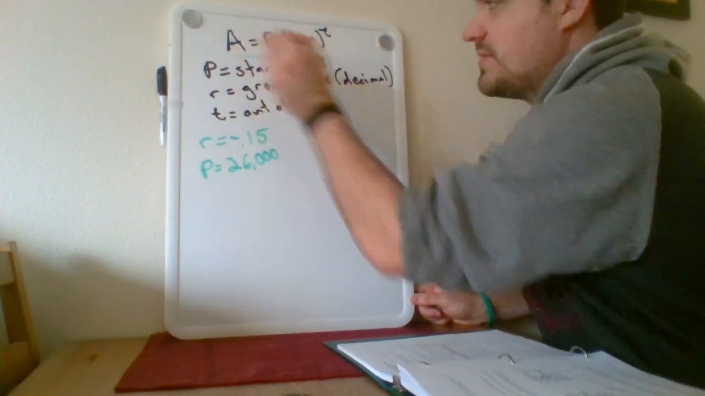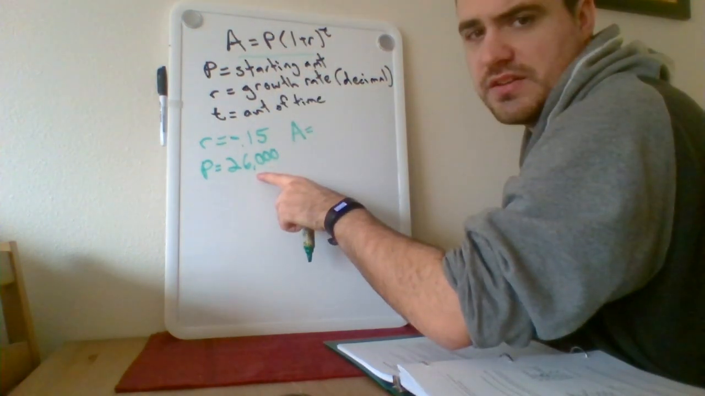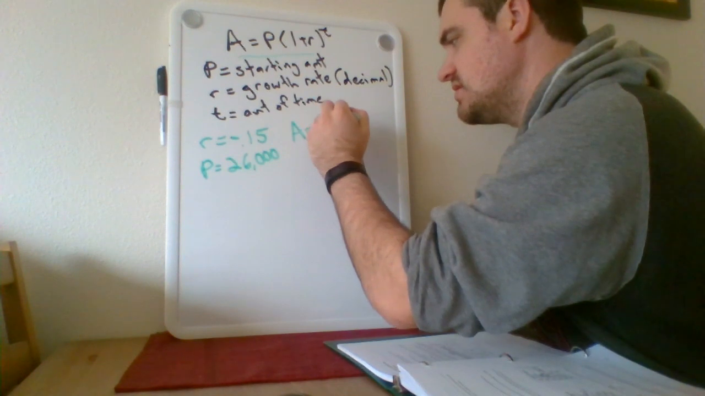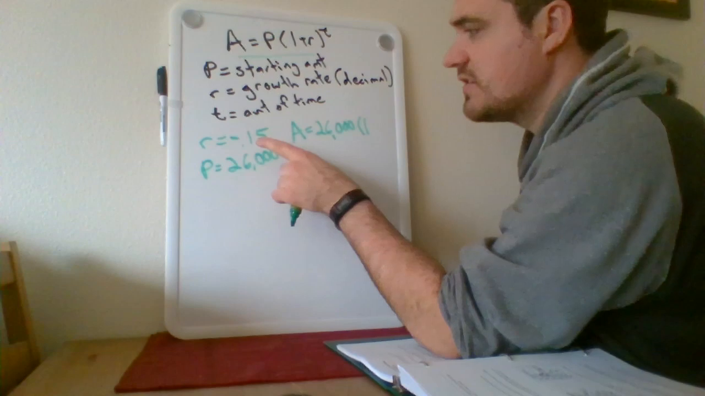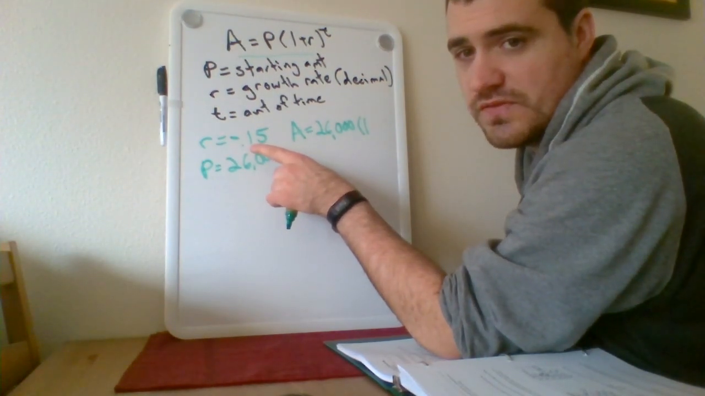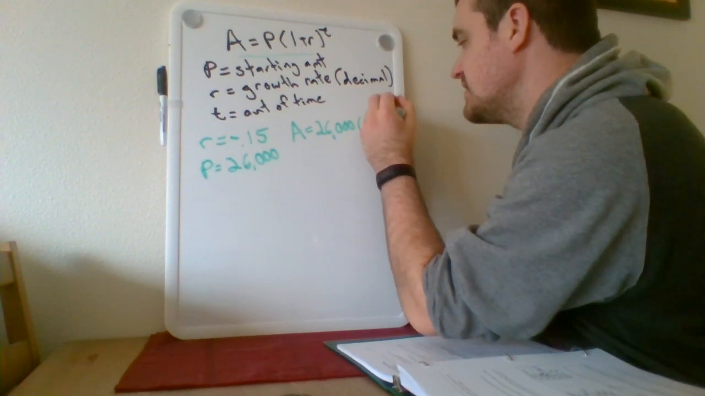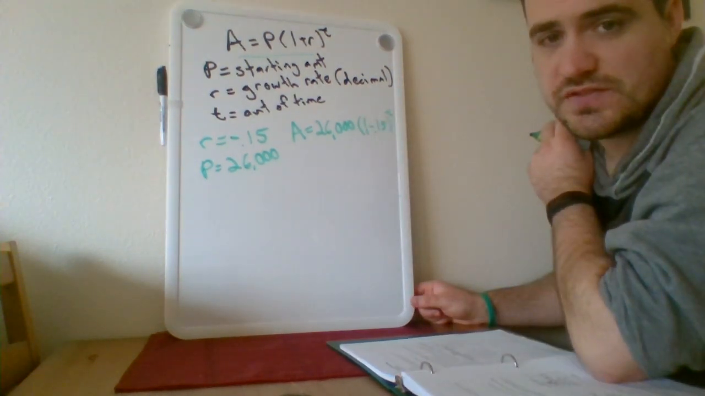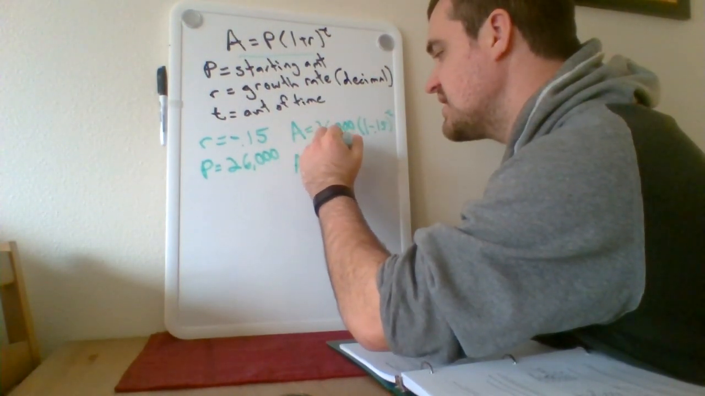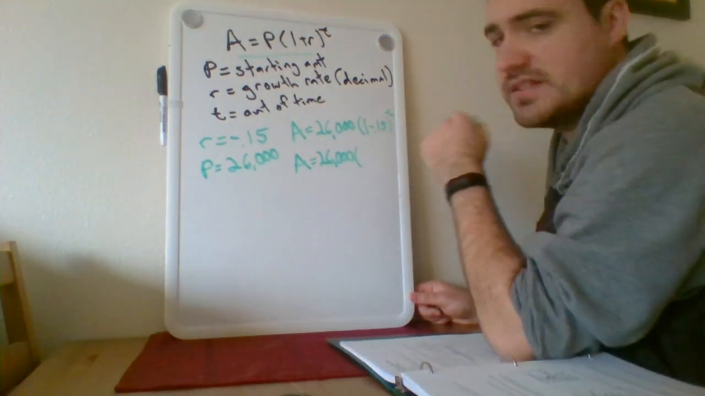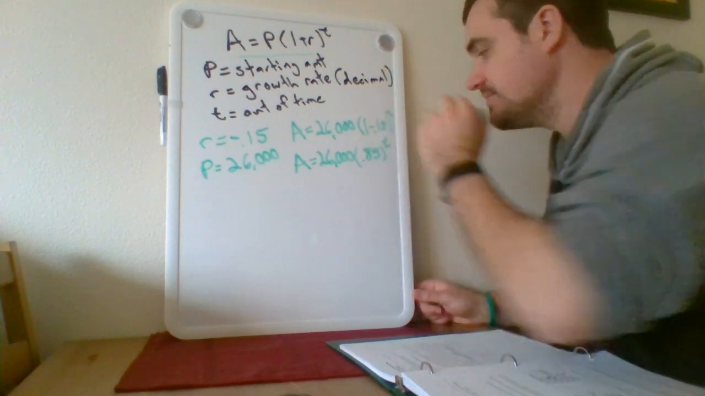So using my formula up here, I have that in this case A equals P, which is my starting value, 26,000, times 1 plus the value for R, but in this case it's a minus 0.15, so I'm going to subtract 0.15, and they haven't given us any values for T, so I'm just going to leave that as T for right now. If I simplify this, then I have A equals 26,000, 1 minus 0.15 is 0.85 to the T.